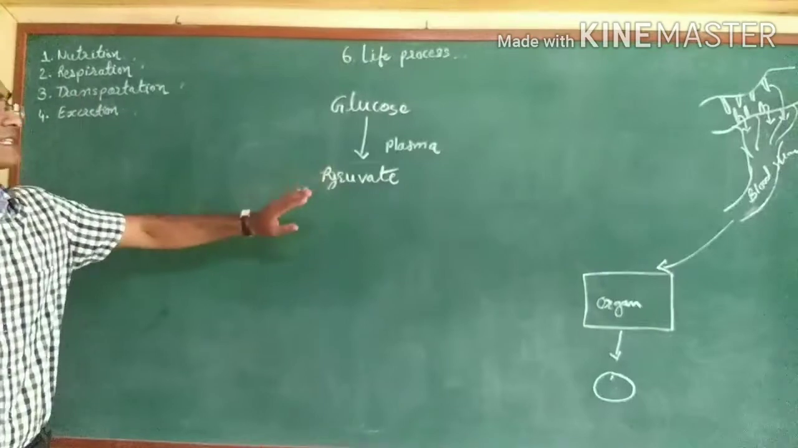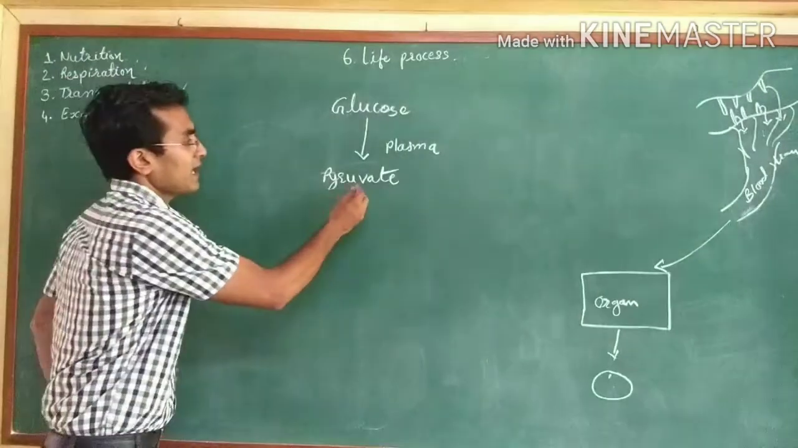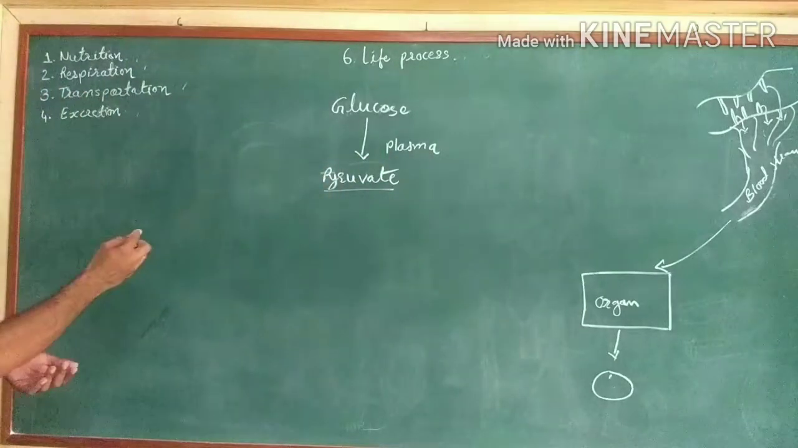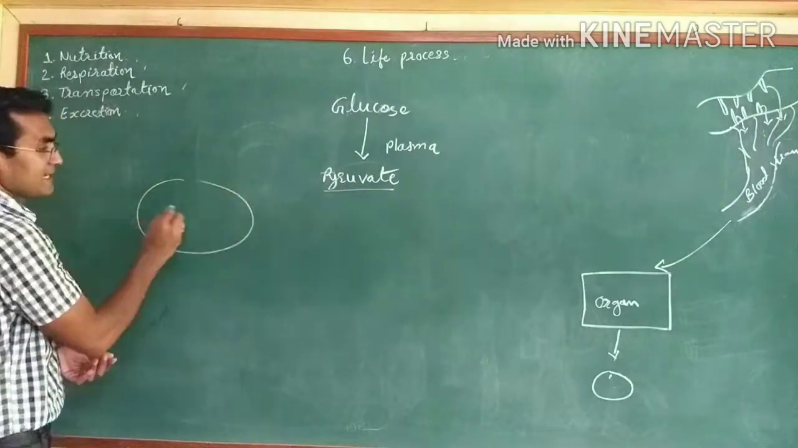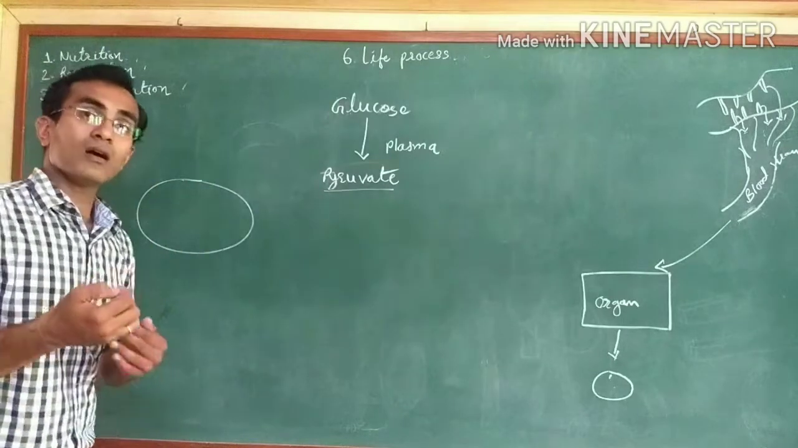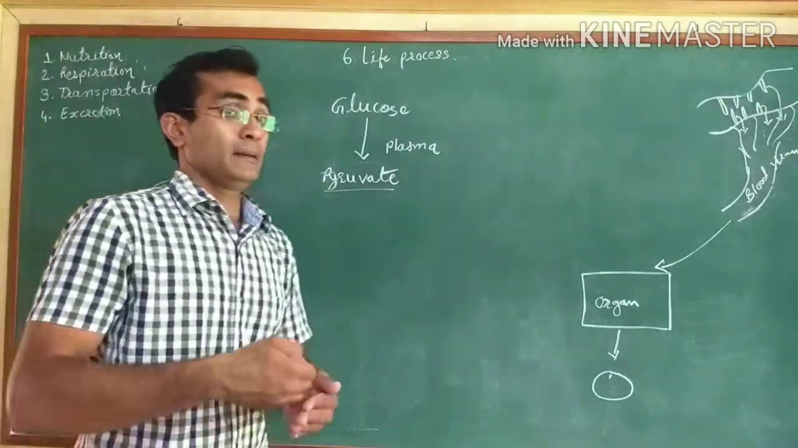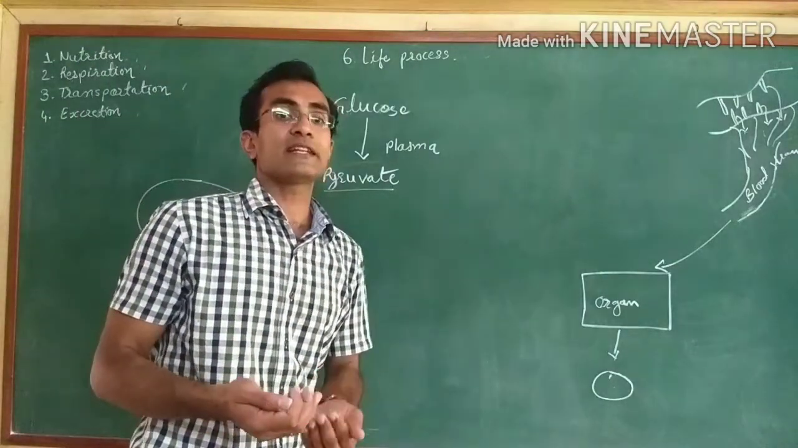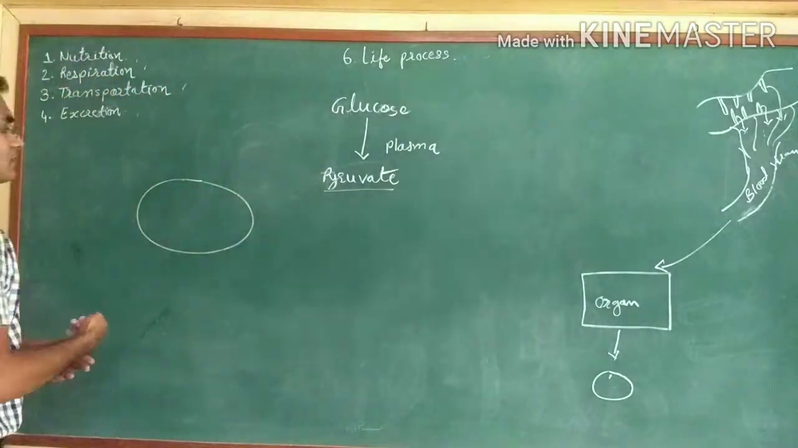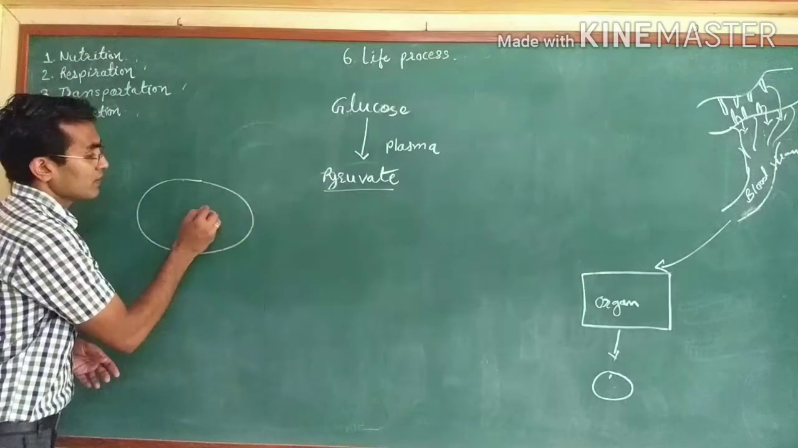In the plasma, glucose is converted into pyruvate. Now, where does this pyruvate go? This is the cell, and the cell has some organelles inside. Out of all the organelles, the ATP generating site, or powerhouse, we can say, is the mitochondria.